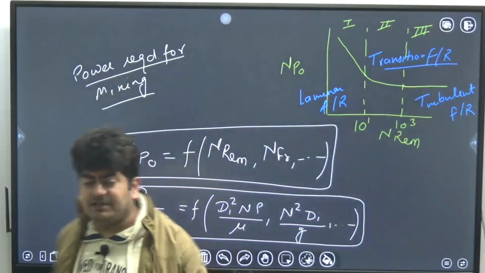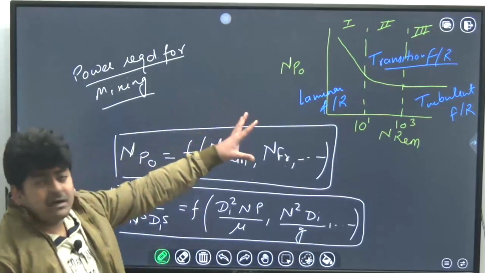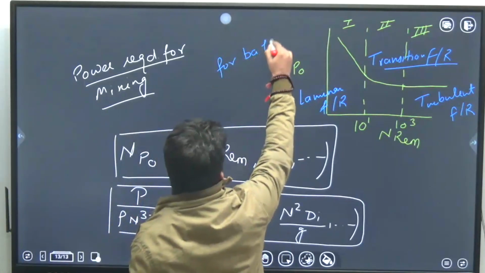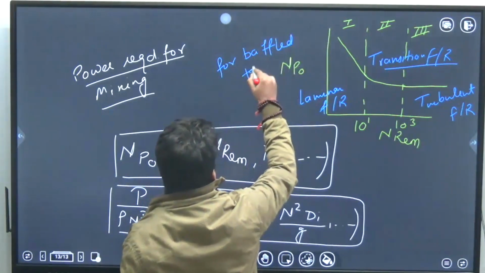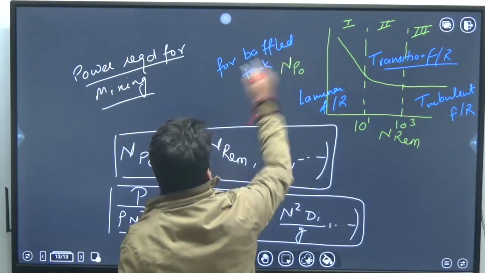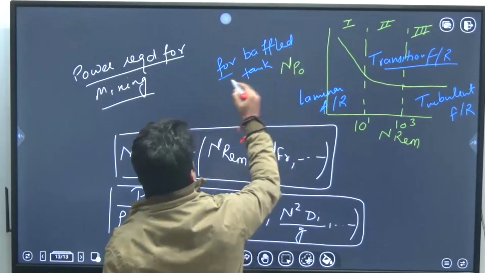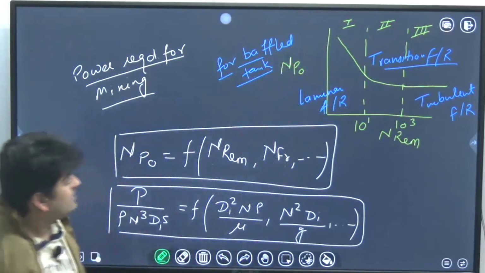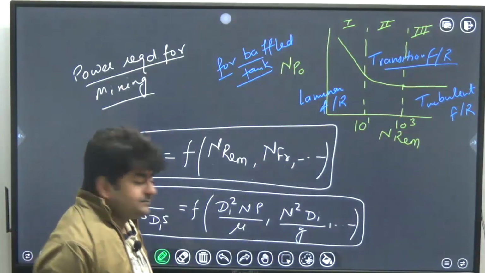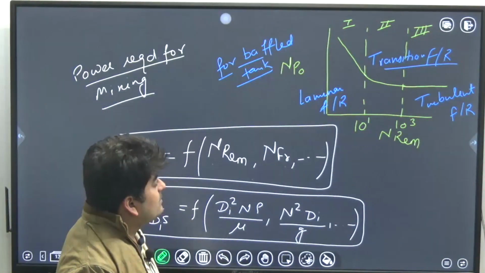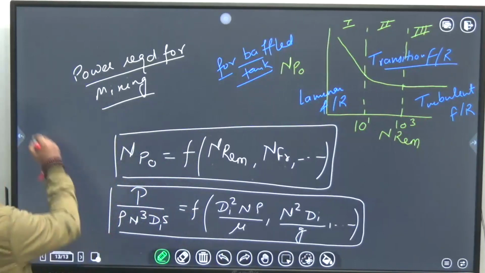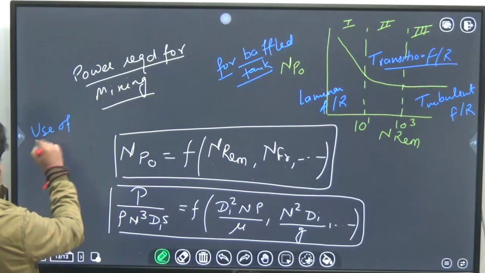Okay, here one thing should be clear in your mind, that this diagram is for the baffled tank. Baffled tank means where we are using baffles. Okay, and why we use baffles? Use of baffles.